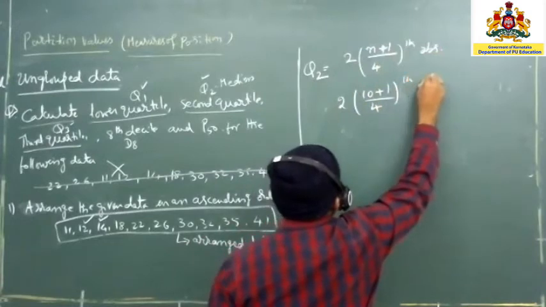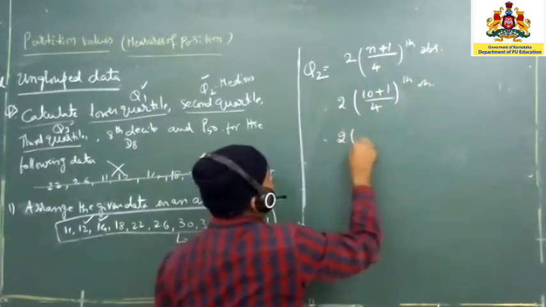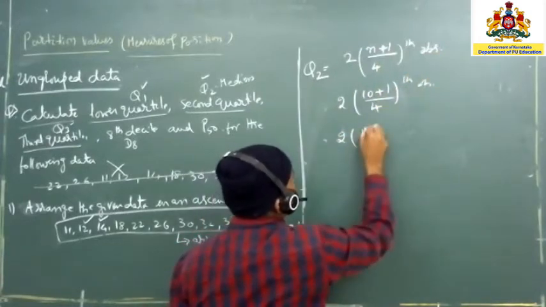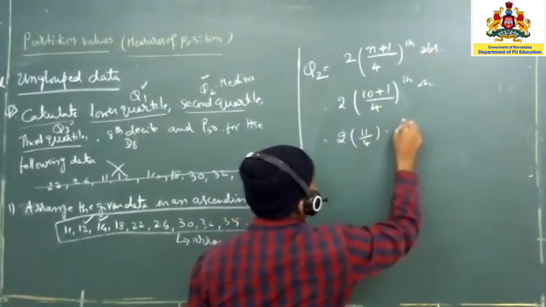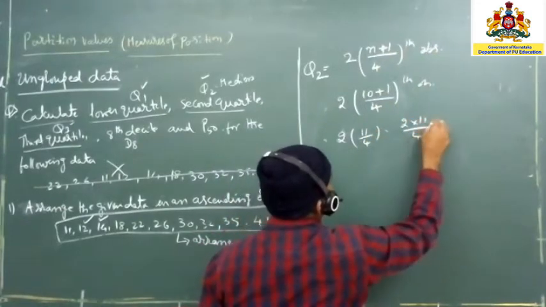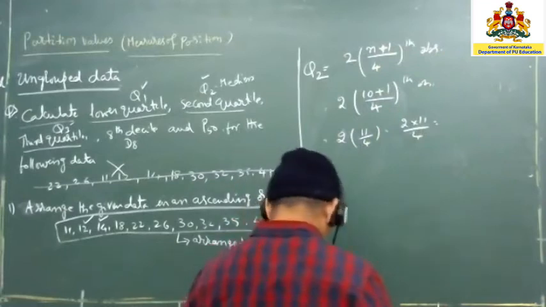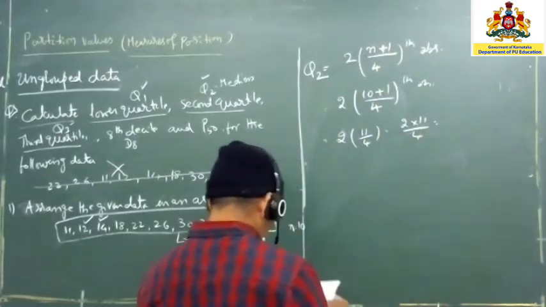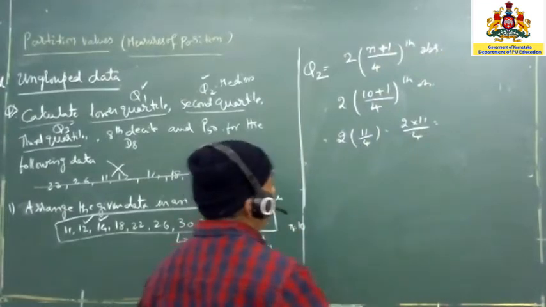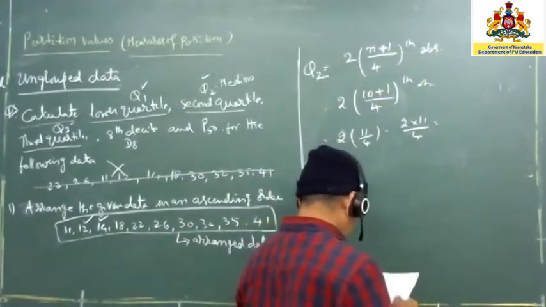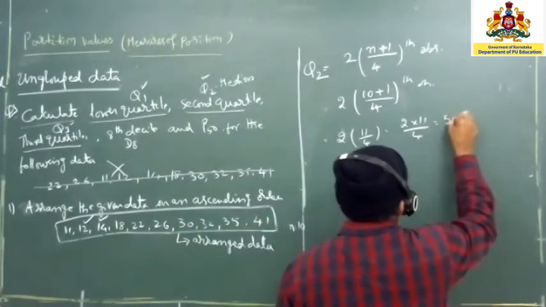So 2 into 11 divided by 4 observation. How much are you going to get? 22 divided by 4, that is 5.5 observation.